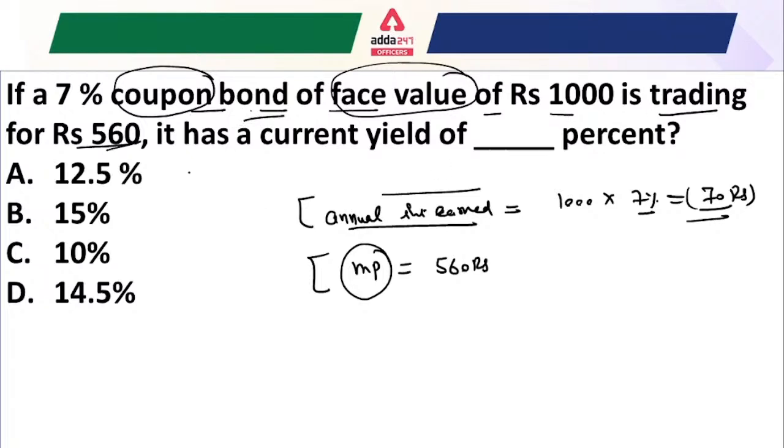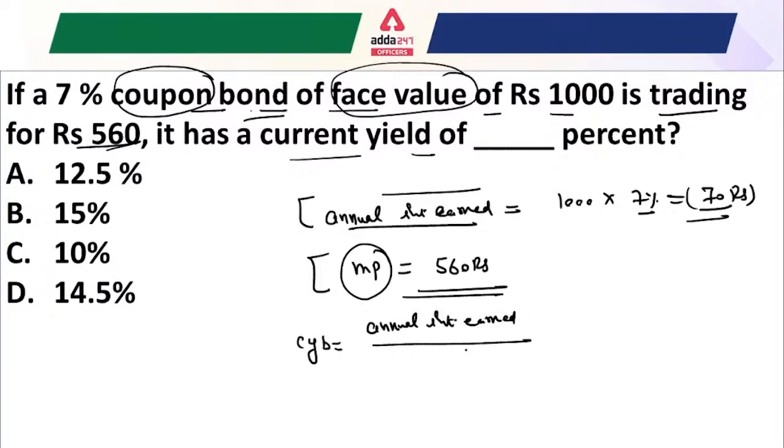That means the current market price given to you is 560 rupees, and you have to find out what will be the current yield of this bond. We know the formula: current yield of the bond is the annual interest earned divided by the current price, the market price. You have to memorize this formula.